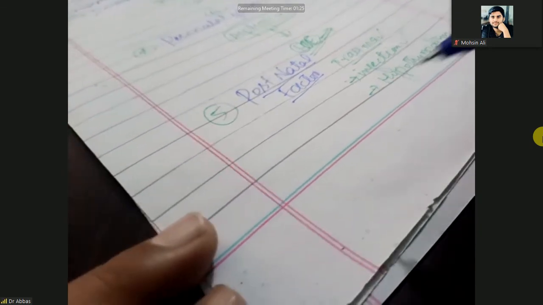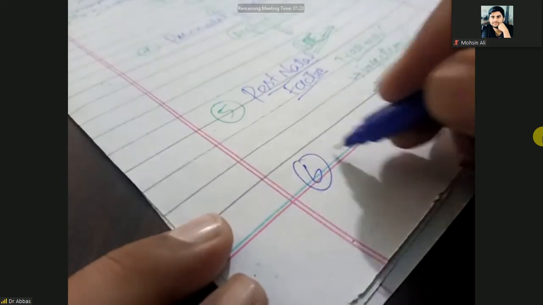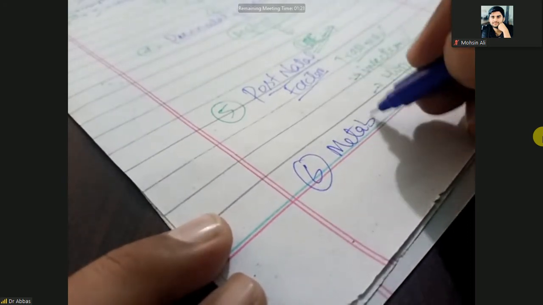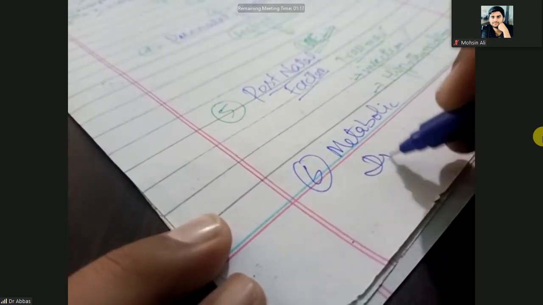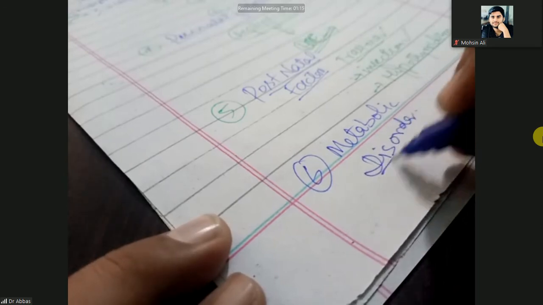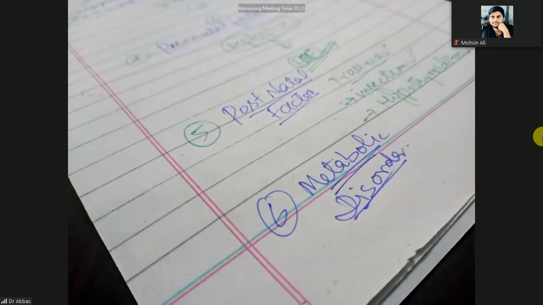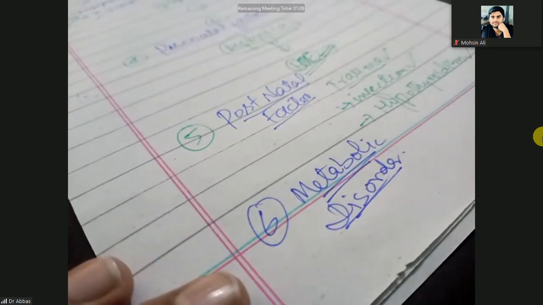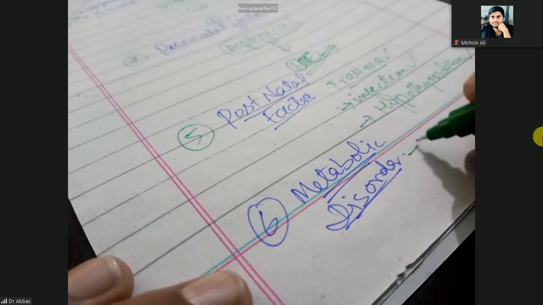The next one is the metabolic disorders. We will discuss these metabolic disorders in detail in the next chapter. So these are the inborn metabolic disorders or inborn errors of metabolism. The name only is sufficient here.